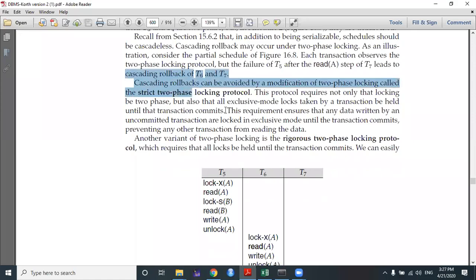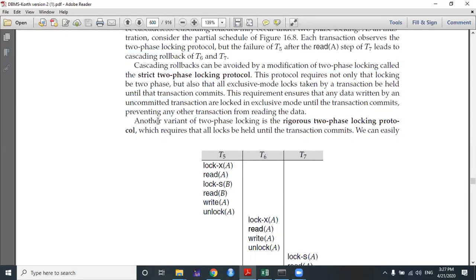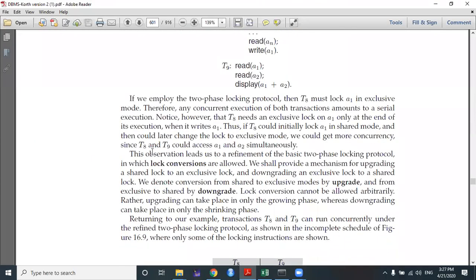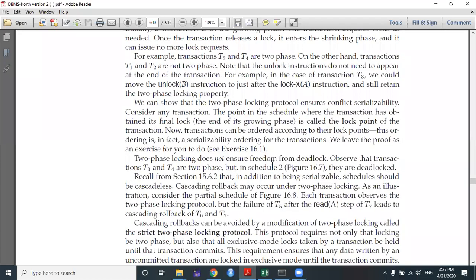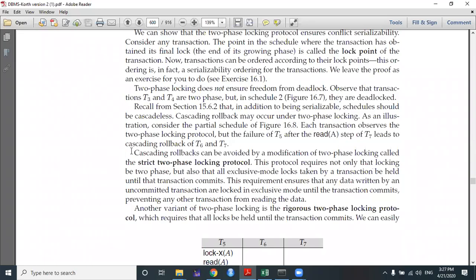So my suggestion is to read up at home on these two types of locking, strict two-phase locking and rigorous two-phase locking, and on lock conversions, upgrading and downgrading of locks. Just read it on your own. If you have any sort of problem regarding this, please tell me.